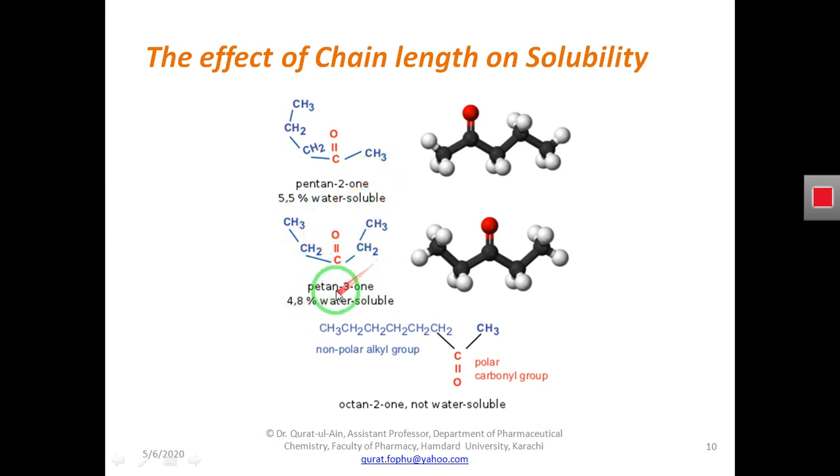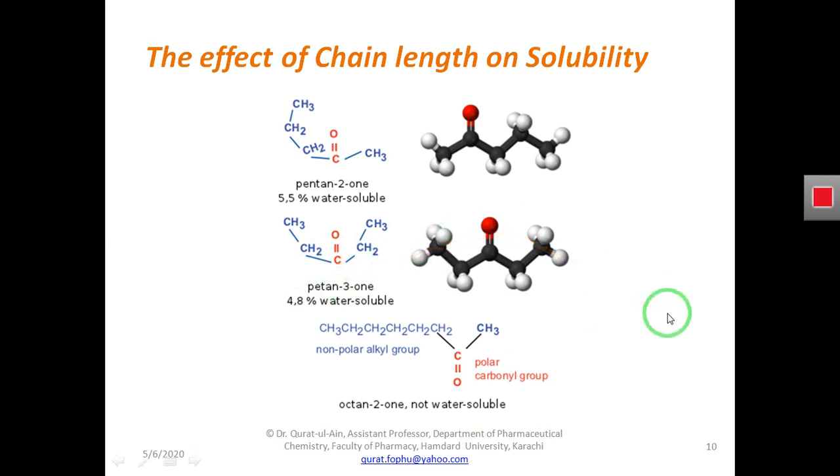Why? Because of this lower solubility, because of the equal nature of these two chains, the molecule will decrease its polarity because of this equal alkyl chain. However, in the case of an unequal alkyl chain, the polarity will be increased, so it will be more soluble in water as compared to this ketone.